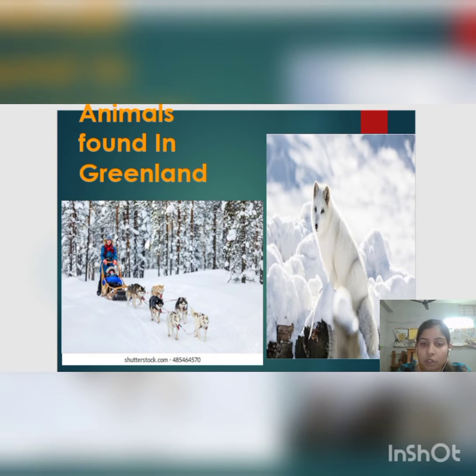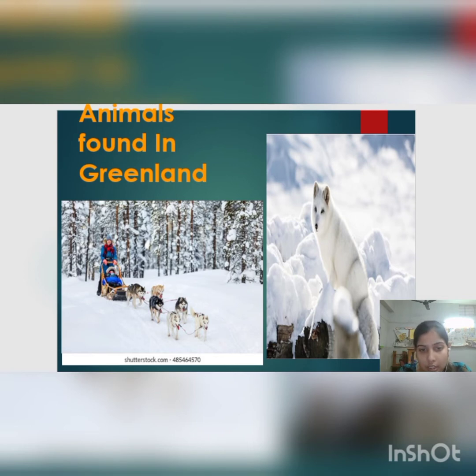See, it is a picture of a polar bear. The polar bear's body is totally covered with fur. That's why it can survive here in the extremely cold climate. And you can also see the picture of huskies. So who are huskies? Now we are going to discuss huskies. Huskies are wolf-like dogs who pull the sledges over there.